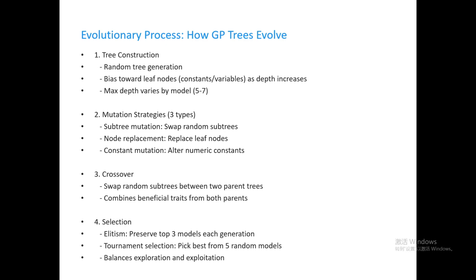The third step is crossover, exchanging random subtrees of 2 parent trees to combine their advantages. The fourth step is the selection strategy. We use elitism, retaining the top 3 best models in each evolution. At the same time, we use tournament selection, choosing the best from 5 random models as parents. This not only ensures the retention of excellent individuals, but also explores new model structures, balancing exploitation and exploration.